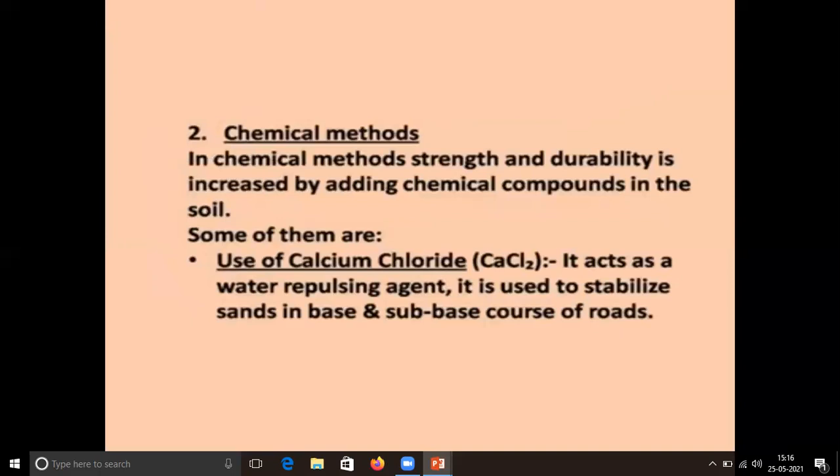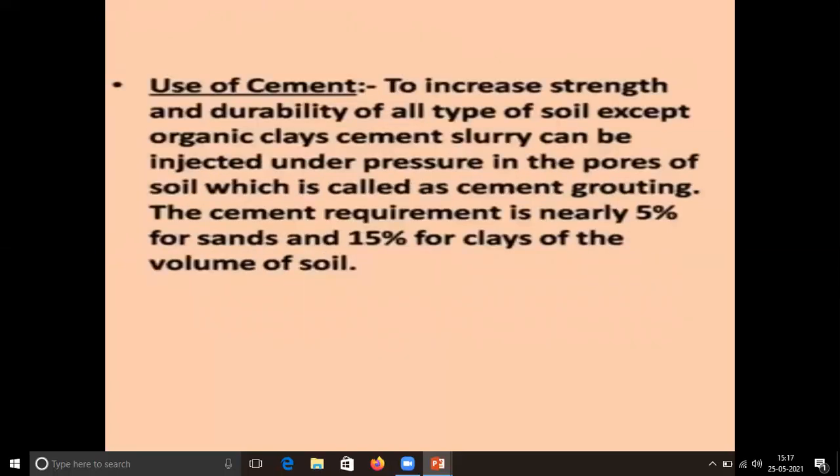Chemical methods. In chemical method, for increasing the strength and durability of the soil, we add some chemical compounds, and some of them are calcium chloride. Use of calcium chloride: it acts as a water repulsing agent. It is used to stabilize sand in base and surface courses of roads. Use of cement: to increase strength and durability of all types of soil except organic clay. Cement slurry can be injected under pressure in the pores.